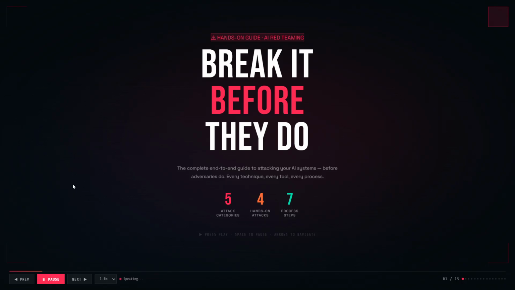Welcome to the complete hands-on guide to AI red teaming. If you're building, deploying, or securing AI systems, this is the most important skill you can develop right now. AI red teaming means attacking your own AI, finding every way it can fail, be manipulated, or cause harm before real adversaries do. Let's break it all down.